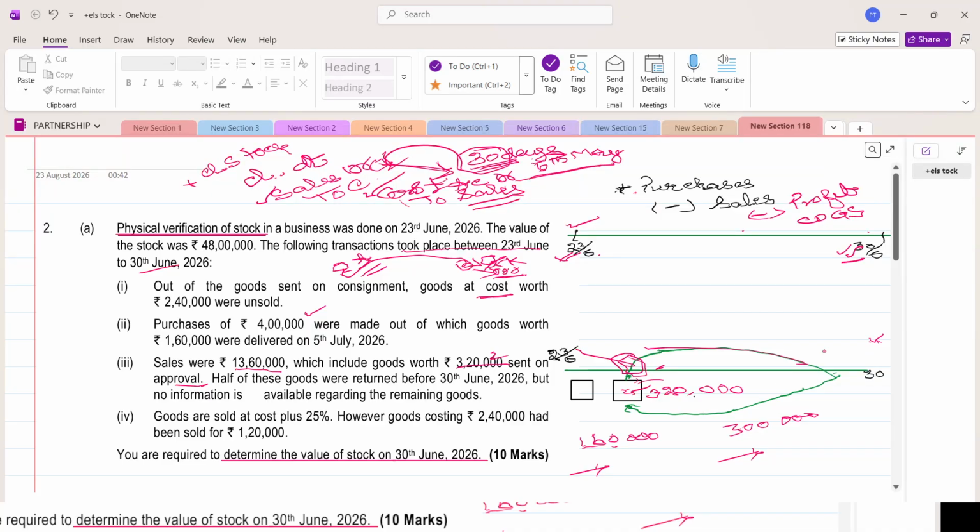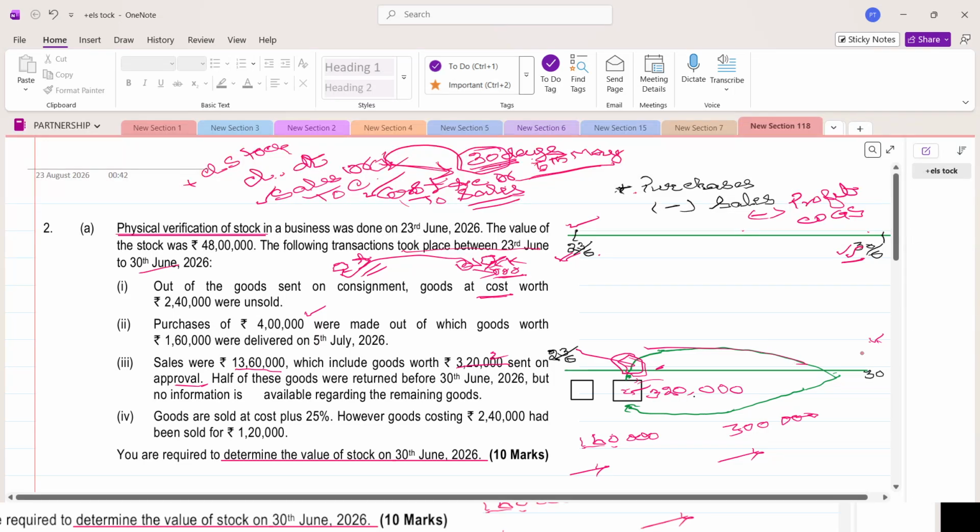So it is not a sale. Then that has also come back. Understood? One item physically has come back. Okay. And one item is cancelled because of the due date not being over. No information is available. So total 3,20,000 was already available. So we need not add again to closing stock. Only we have to reverse this entry.